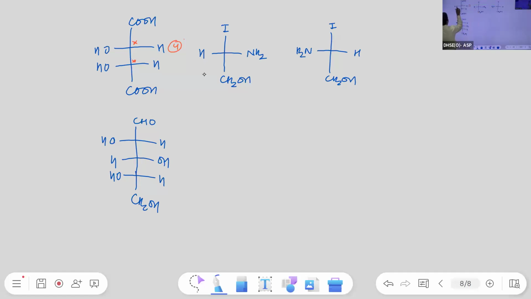Then directly bonded atoms: hydrogen, carbon, carbon, then oxygen. Oxygen is 1, hydrogen is 4. Next, this one is carbon. After carbon, there is a double bonded oxygen and a single bonded oxygen. That means you can consider that after carbon, 3 oxygen atoms are there. But with this one, after carbon, there is 1 hydrogen, 1 carbon, 1 oxygen. So obviously, this is second and this is third.